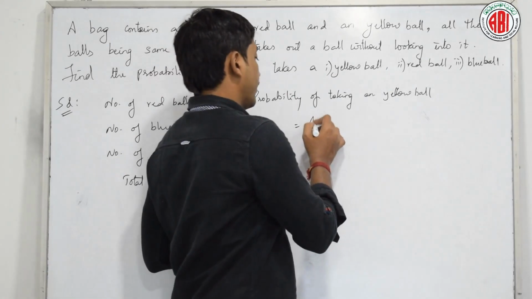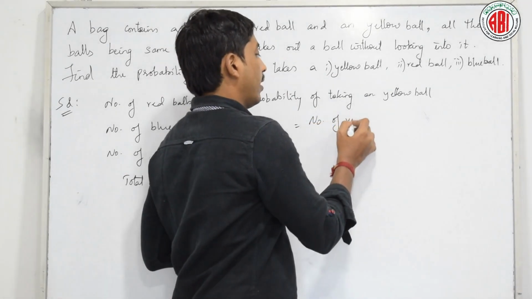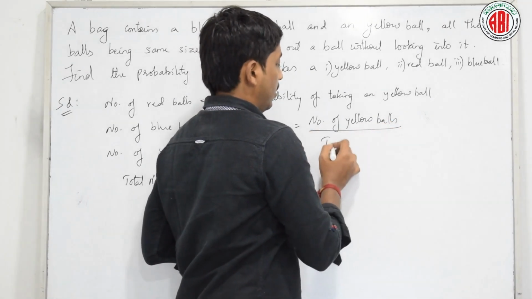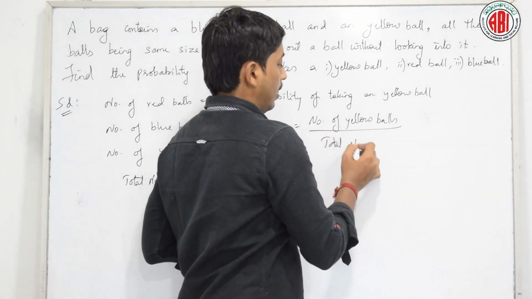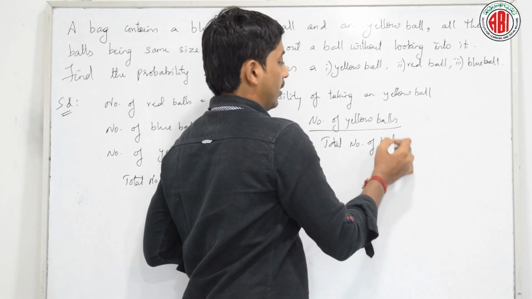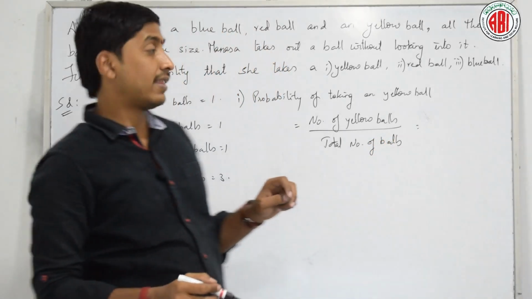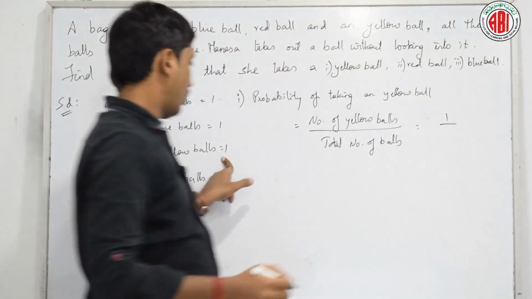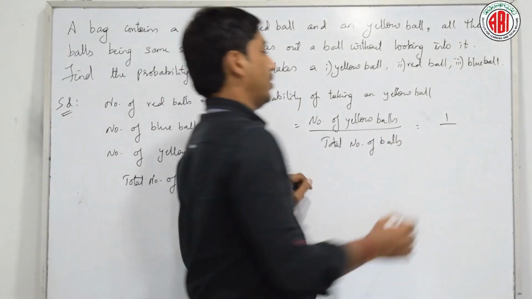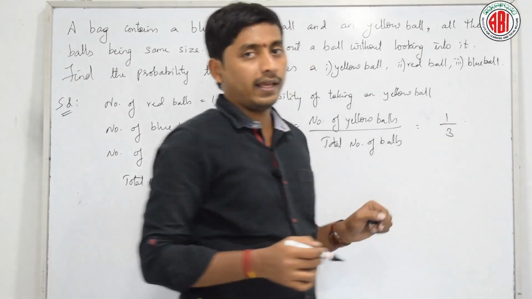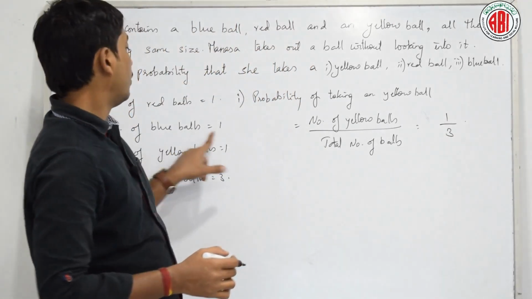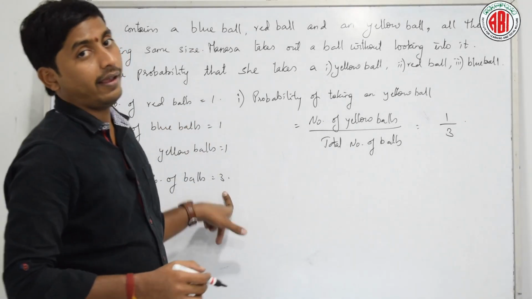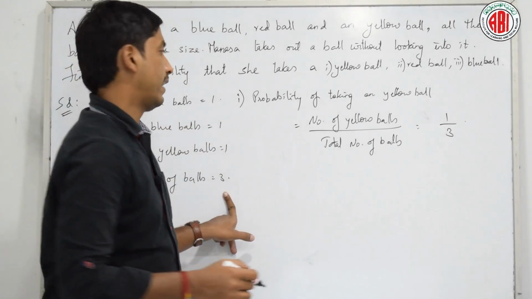That is number of yellow balls by total number of balls. How many yellow balls are there? Only 1 ball. By total, how many balls are there? 3 balls. Right? Similarly, we can also get blue ball as 1 by 3 and red ball is also 1 by 3. Is it not right? Fine.